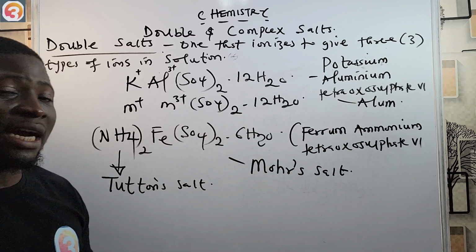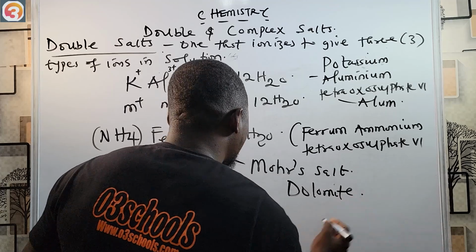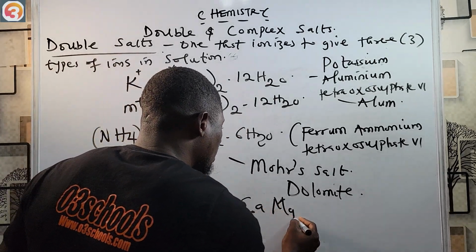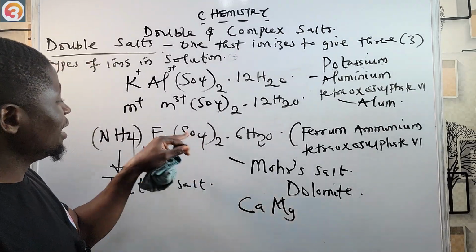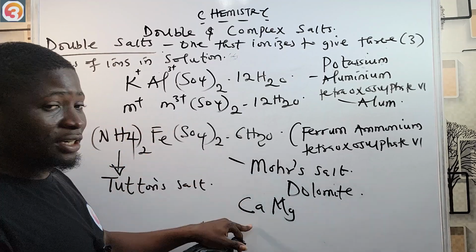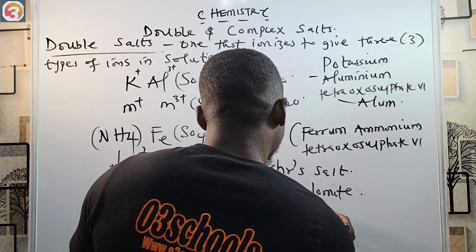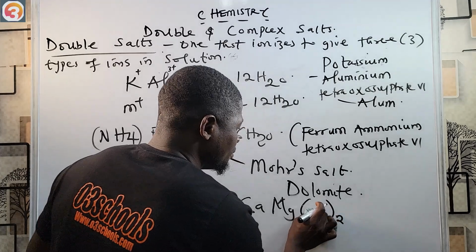An example is the mineral called dolomite. It has the chemical formula CaMg(CO3)2.